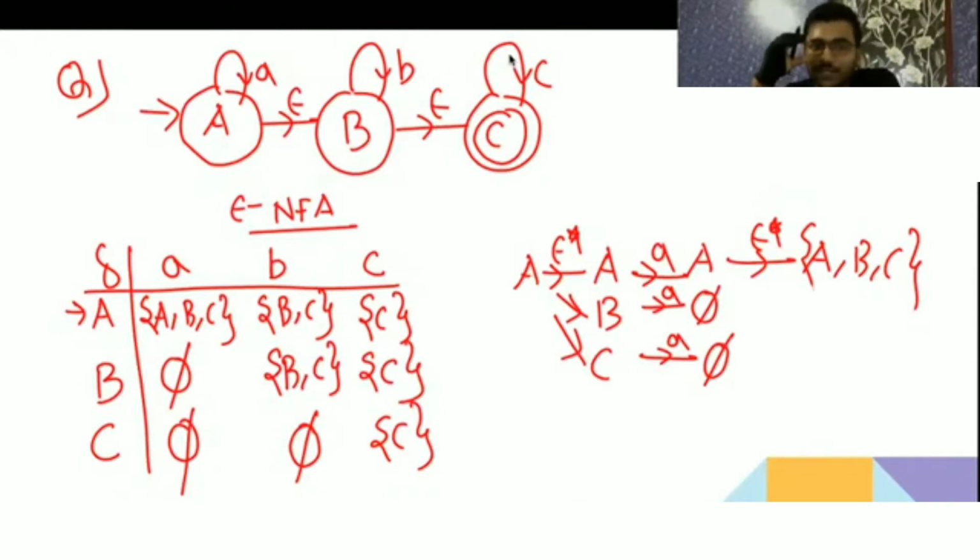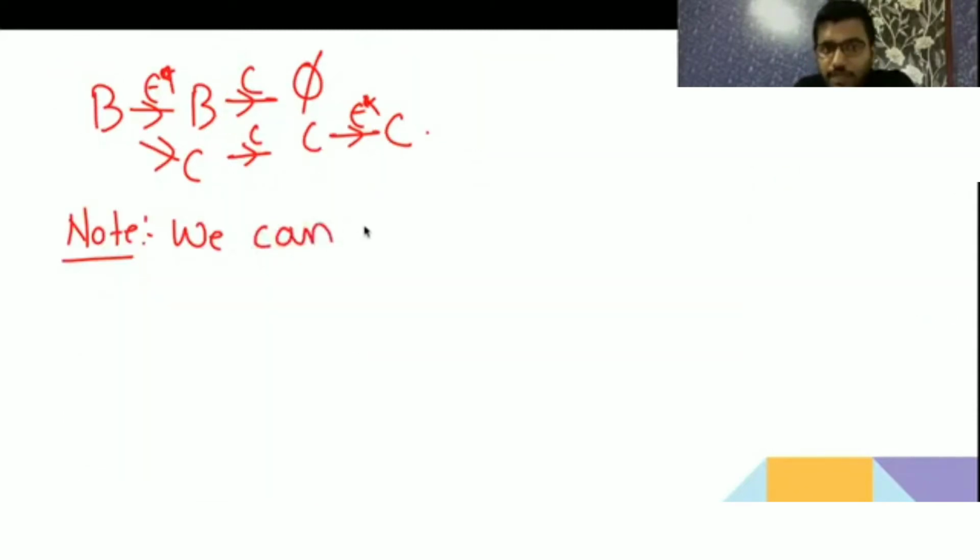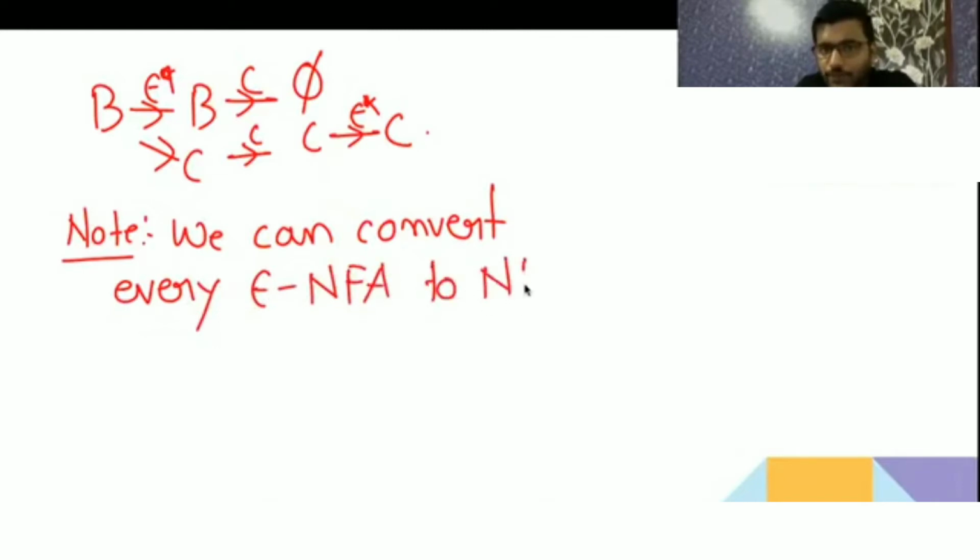What is going to be the final state? C is going to be the final state, and B is also going to be the final state, as well as A is also going to be the final state, because A on getting epsilon is also going to C, B on getting epsilon is also going to C. So all these states A, B, C are going to be the final states. Okay, we can convert every epsilon NFA to NFA.